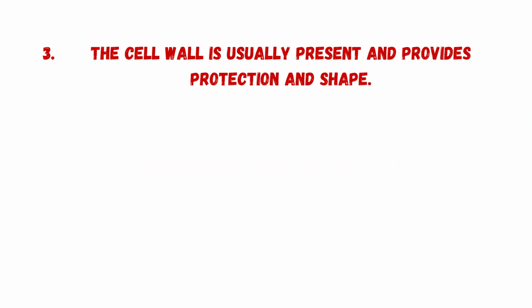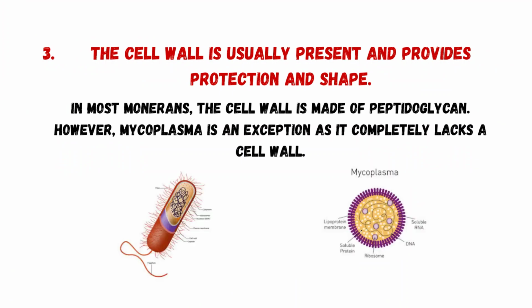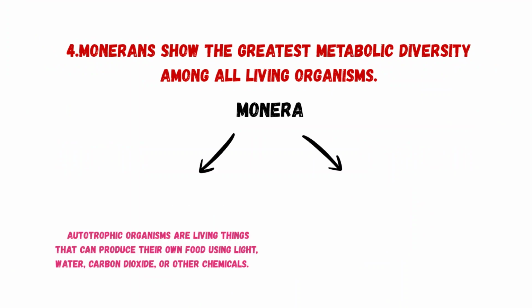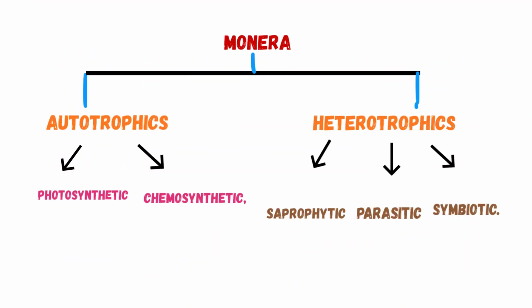Third one is the cell wall is usually present and provides protection and shape. In most Monerans, the cell wall is made up of peptidoglycan. However, mycoplasma is an exception as it completely lacks a cell wall. Fourth one is Monera show the greatest metabolic diversity among all living organisms. They may be autotrophic or heterotrophic. Autotrophic bacteria may be photosynthetic or chemosynthetic, while heterotrophic bacteria may be saprophytic, parasitic, or symbiotic.